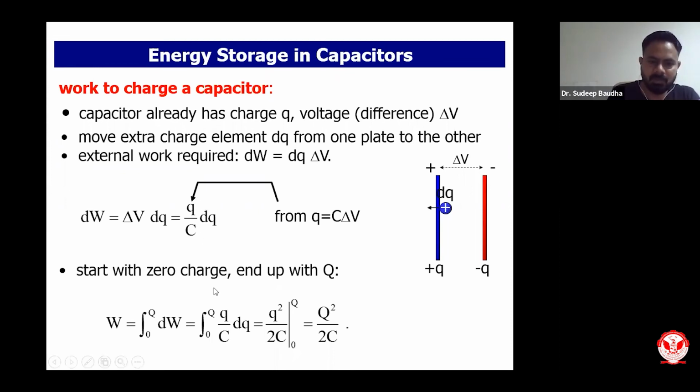I can straight away write it in this particular form, and finally the work done will be equivalent to Q square upon 2C. Q square upon 2C is the amount of work done to charge the entire capacitor with a charge Q.